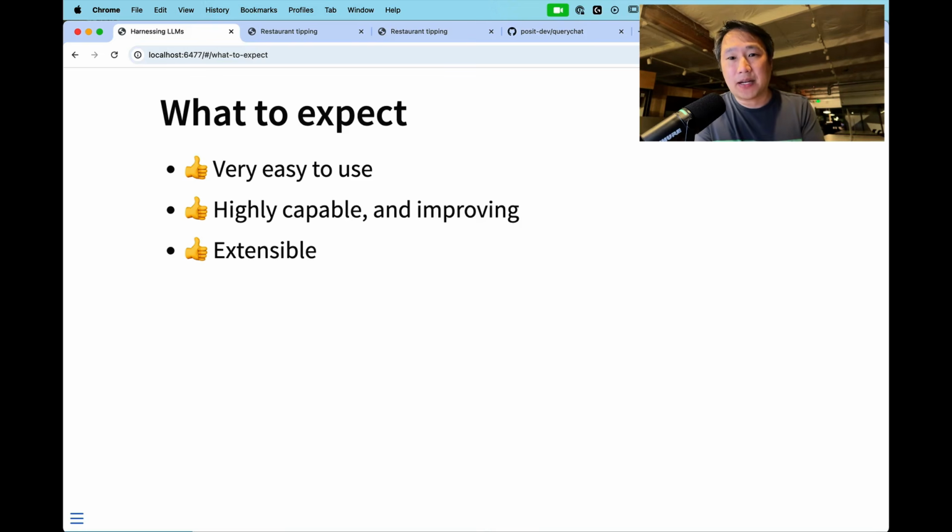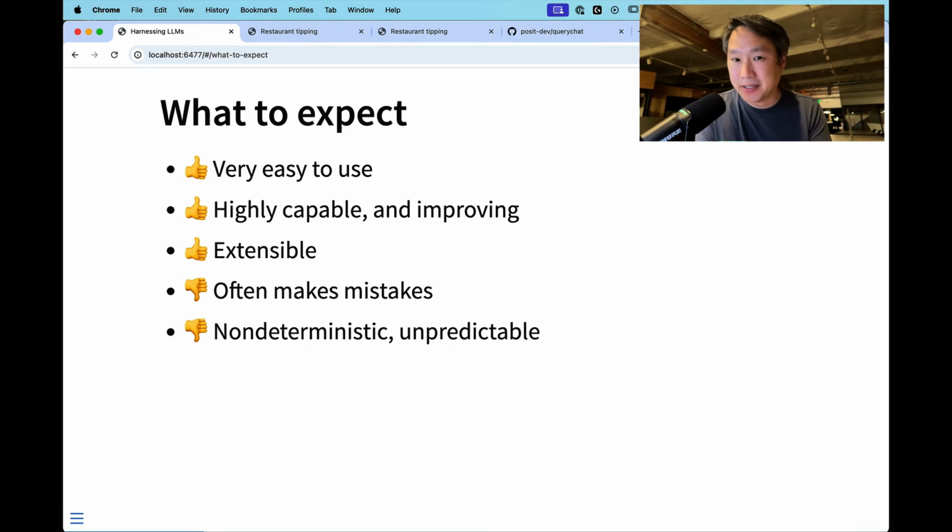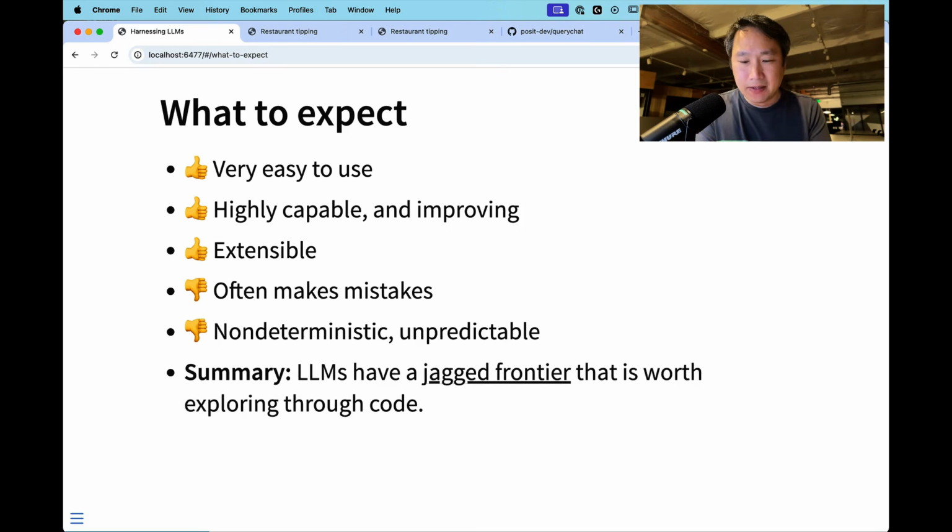We're going to talk today about some ways that we can add our own behaviors and even add code, in a way, to these models. However, these models do make mistakes, and they make them a lot. And not only do they make mistakes, they do them unpredictably, non-deterministically, which makes it even more frustrating. I think in summary, today, May 2025, these LLMs have a jagged frontier. I think that's a term you're going to hear more and more. There are things that they are surprisingly good at, even shockingly good at, and then things that they are really surprisingly bad at. So as we explore them, let's just expect to be surprised in both directions.